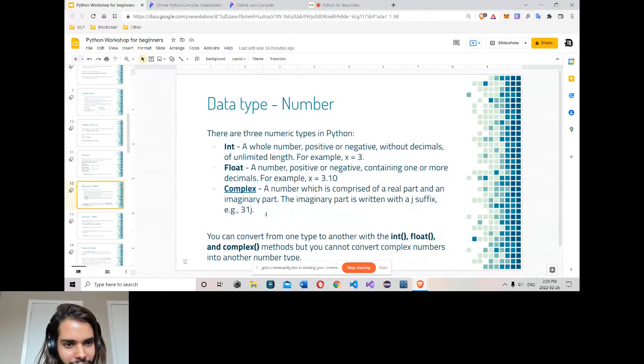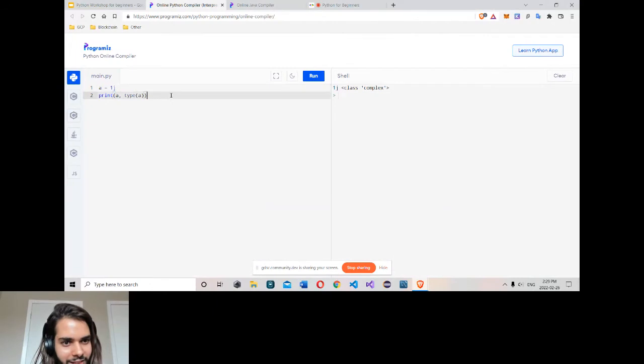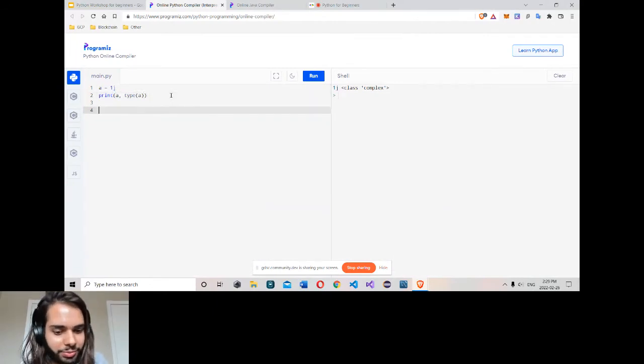The imaginary part is, in some sense, the square root of a negative number. In math, an imaginary number is one we can't define on the real number line. The square root of any negative number is imaginary.